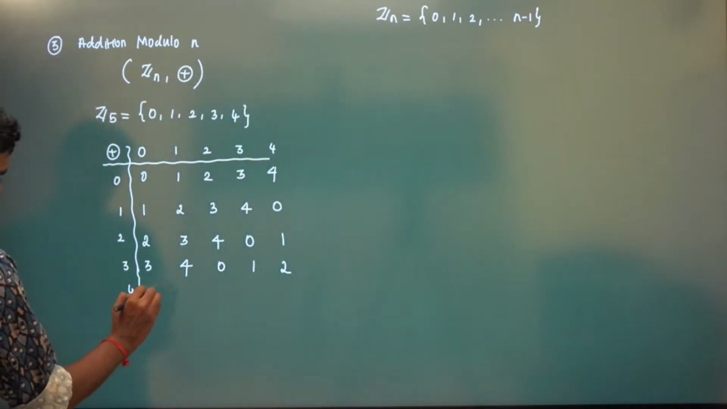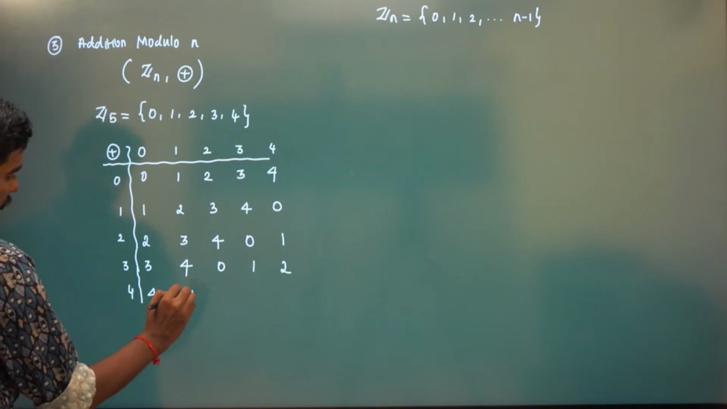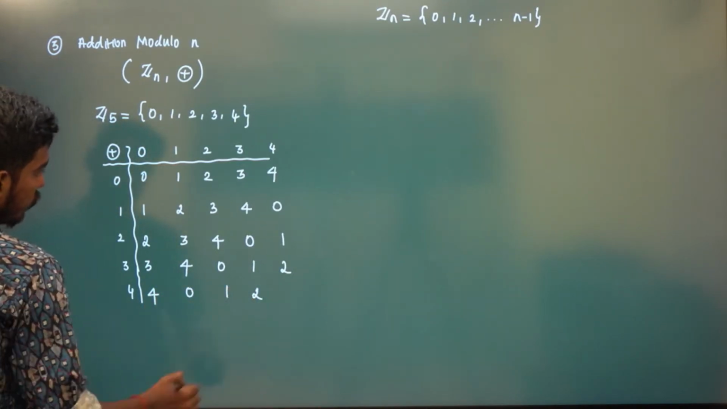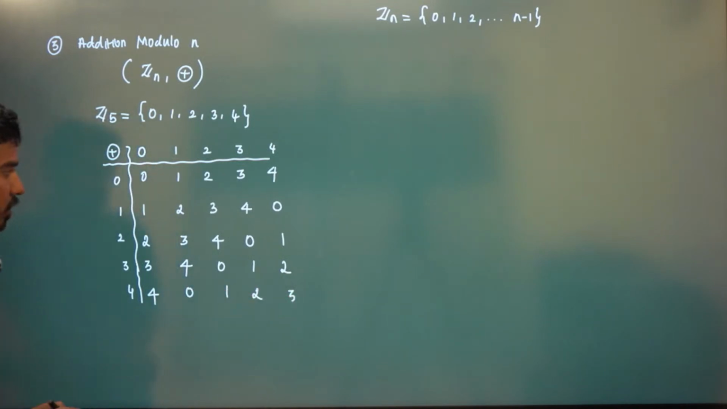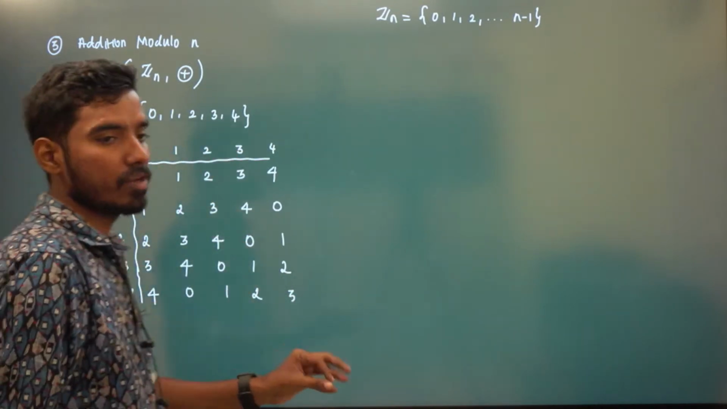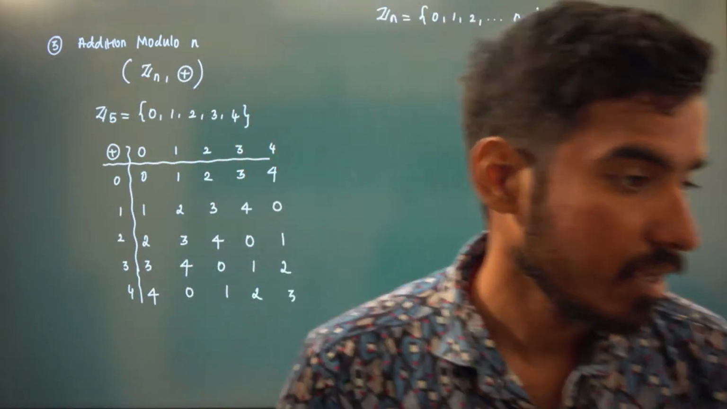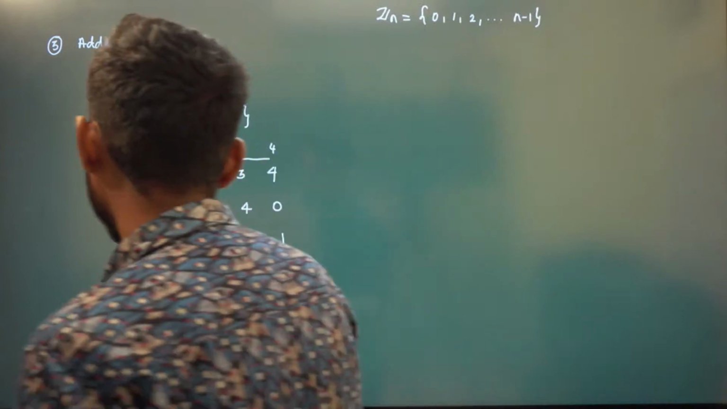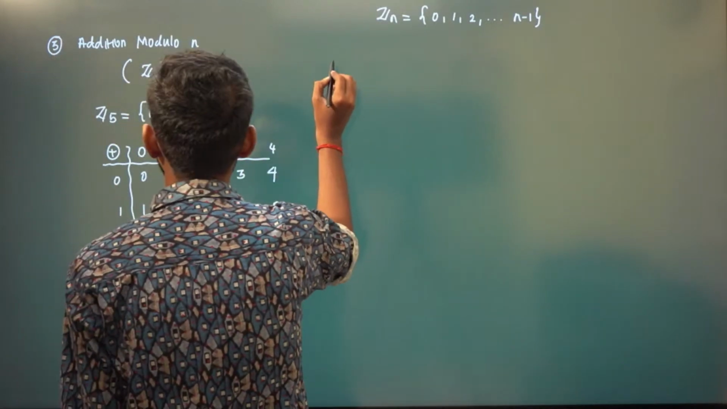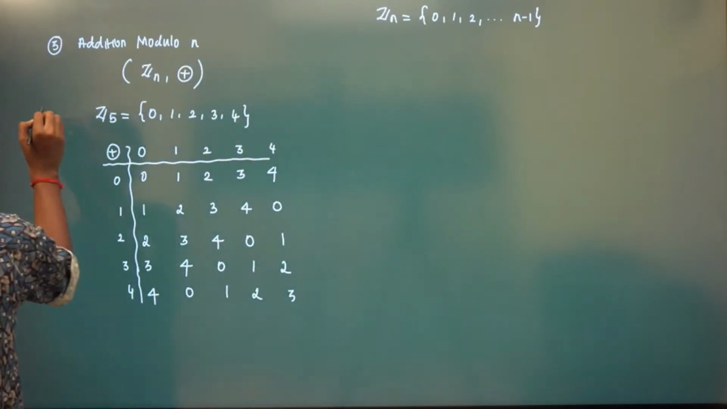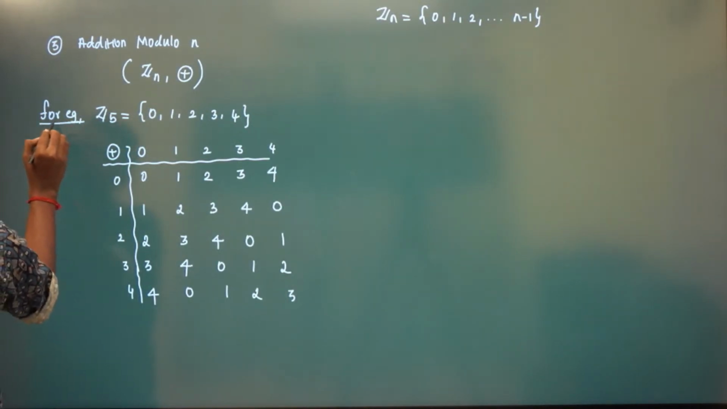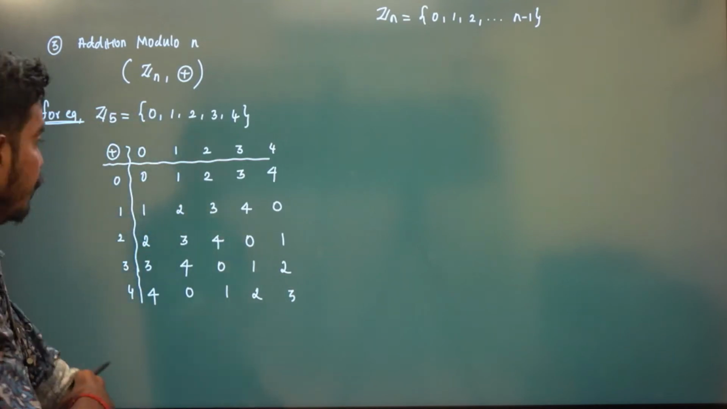So 4 plus 0 is 4, 4 plus 1 is 5, 4 plus 2 is 6, 4 plus 3 is 7, 4 plus 4 is 8, that means 3. Now you can see all these output elements are again in G, right? All are in G. So that means again it is closed. This is, for example, where I have taken n to be equal to 5. So in general, it is true for all n.